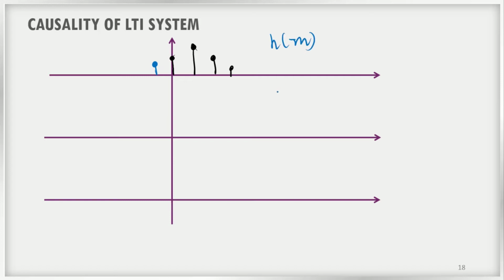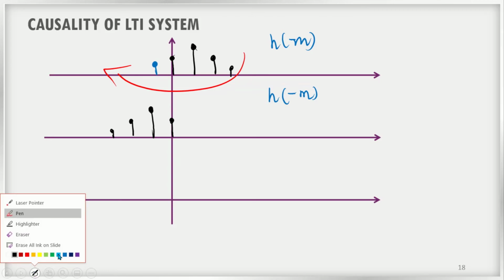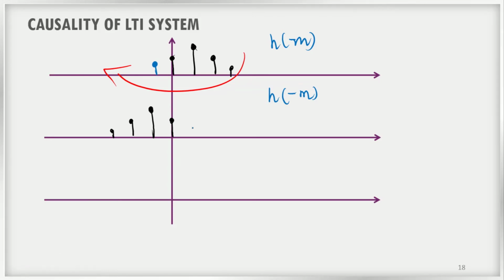Now what I have to do for convolution, I have to inverse it, right? So how to draw the h of minus m? Just flip it horizontally. So I have to draw it with respect to the vertical axis. The terms at the right side will come to the left side, and the terms in the left side will go to the right side, right? So my inverted impulse response will look like this.